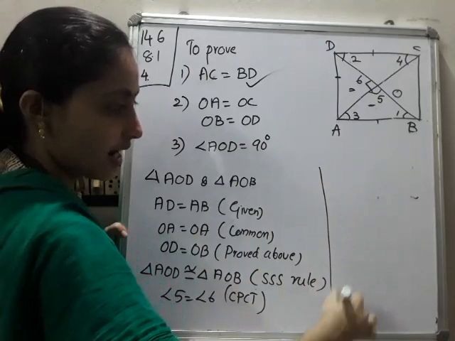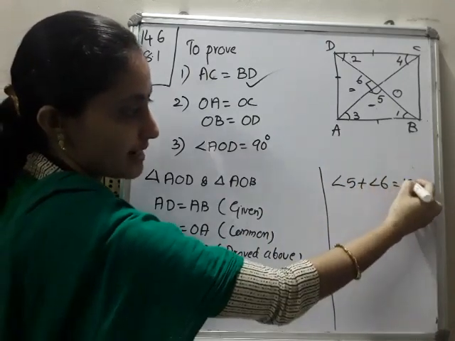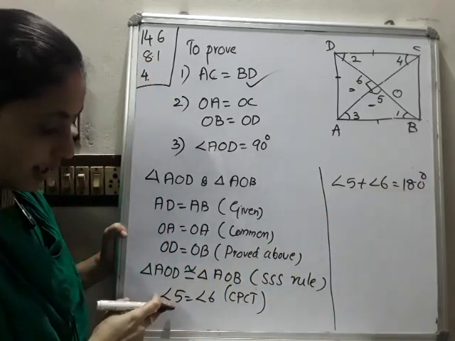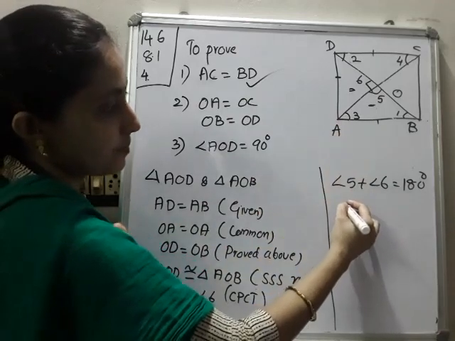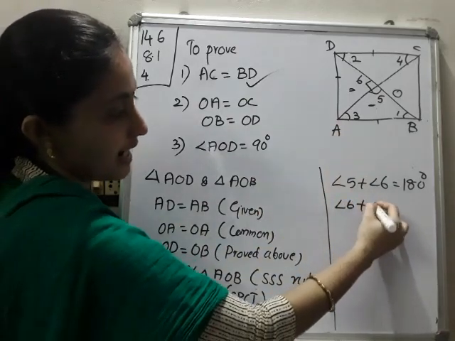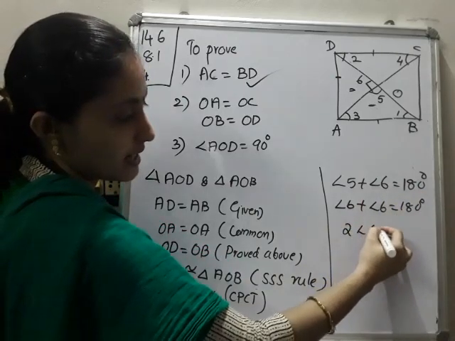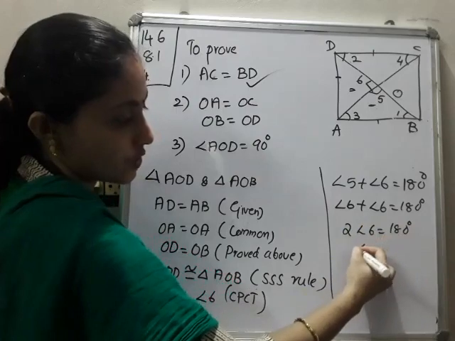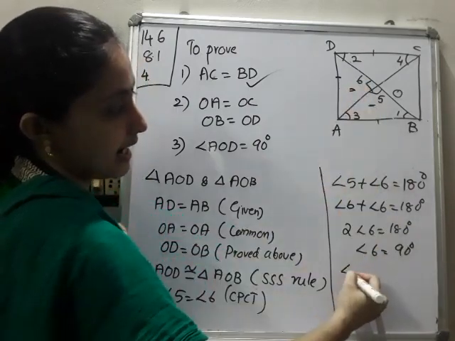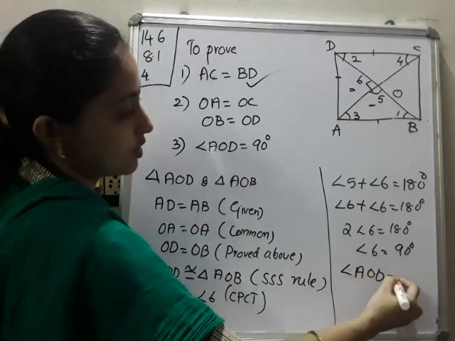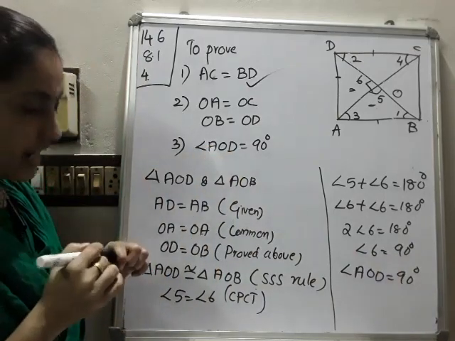So you can write angle 5 plus angle 6 is equal to 180 degrees, being a linear pair. But we already got angle 5 is equal to angle 6. So you can replace: angle 6 plus angle 6 is equal to 180 degrees, that is, 2 times angle 6 is equal to 180 degrees. So angle 6 is equal to 180 by 2, that is 90 degrees. What is angle 6? Angle AOD is equal to 90 degrees. And you got it.